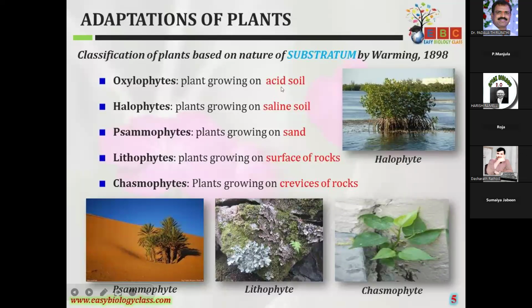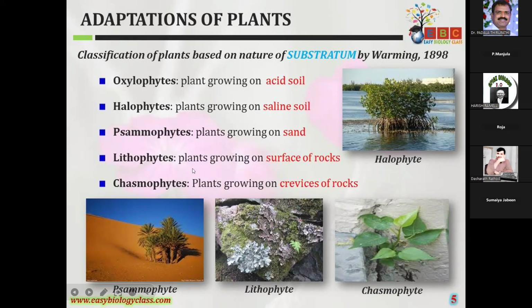Auxilo means the plants which grow on acid soils, so they are called auxilo. Halophytes mean the plants which grow on saline soils. And samophytes are the plants which grow on the sand, so they are called samophytes.